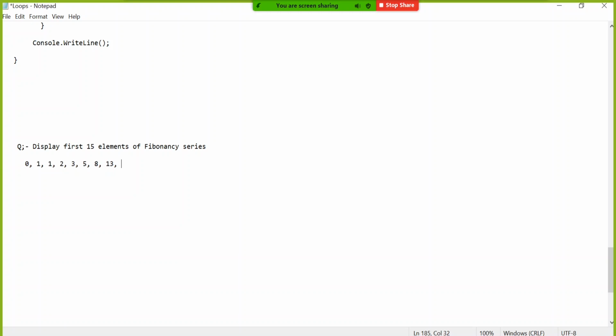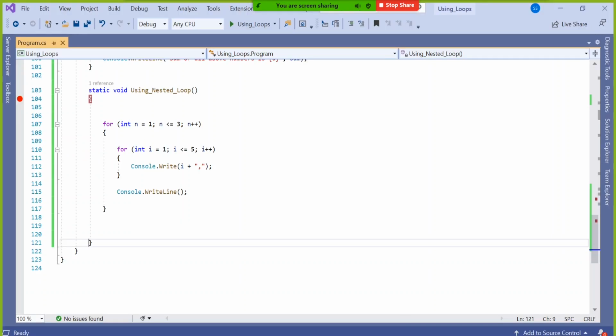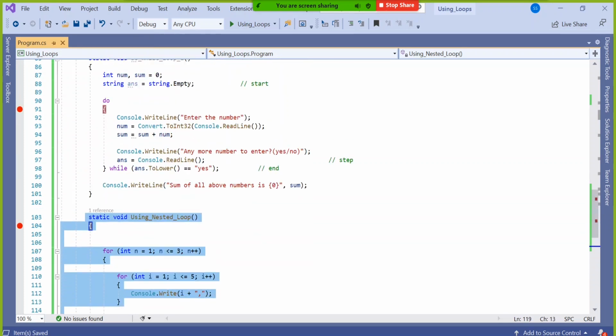So try it out yourself. If it is not happening, I will help you. But this question is there in the assignment list. Single loop, no need for a nested loop. That is a question of a single loop only. Alright, so coming back to nested loops, let's implement single loops as well as nested loops. We understood; let's implement these things in a real-time manner.